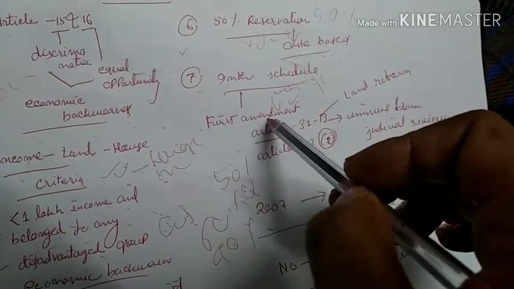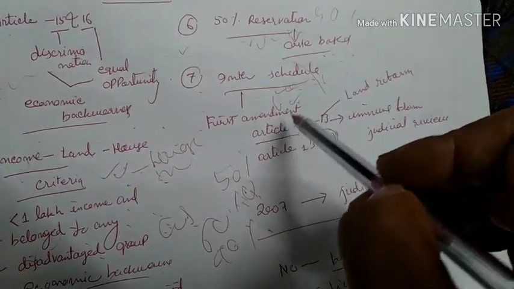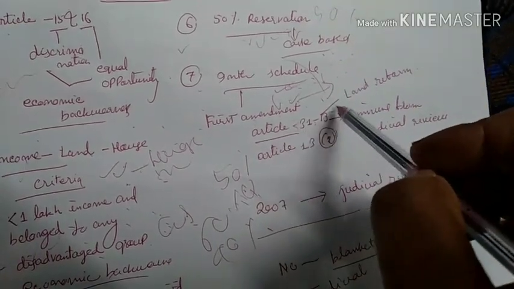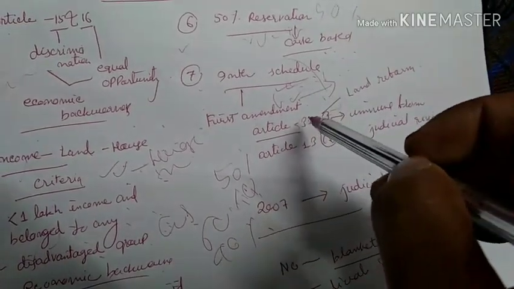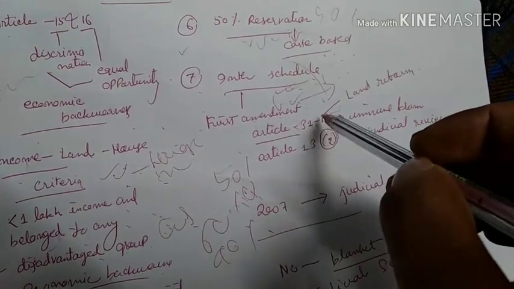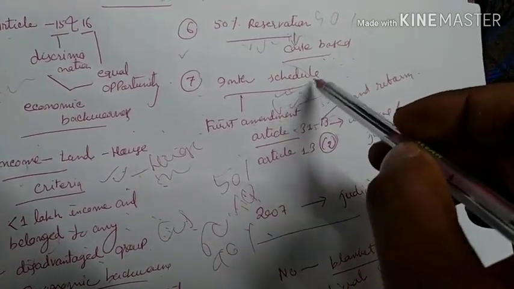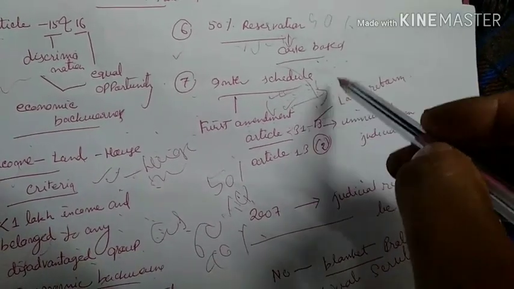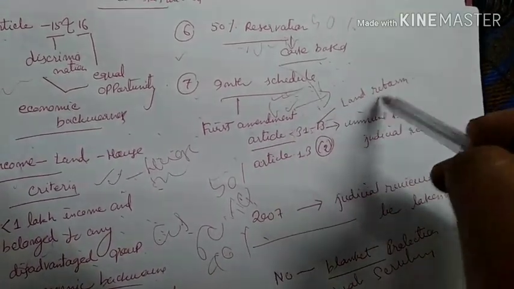It was brought into the Constitution through the First Amendment, and it is related to land reforms, and Article 31B says that laws under the Ninth Schedule will not be declared unconstitutional under judicial review.